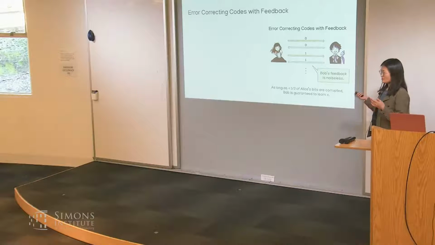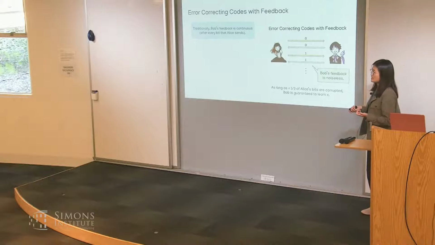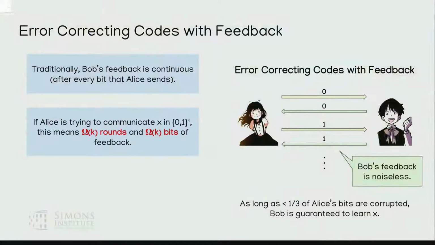Cool. Yeah, so some comments. First of all, traditionally people study Bob's feedback as being continuous. In particular, it's sent after every single bit that Alice sends. So what does this mean? Well, if Alice is trying to communicate a k-bit string, this means that Bob will have to send k rounds and k bits of feedback. That's quite a lot actually, right?